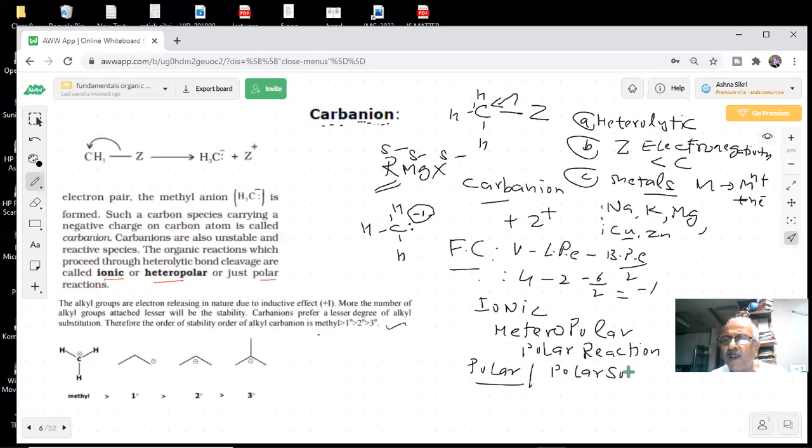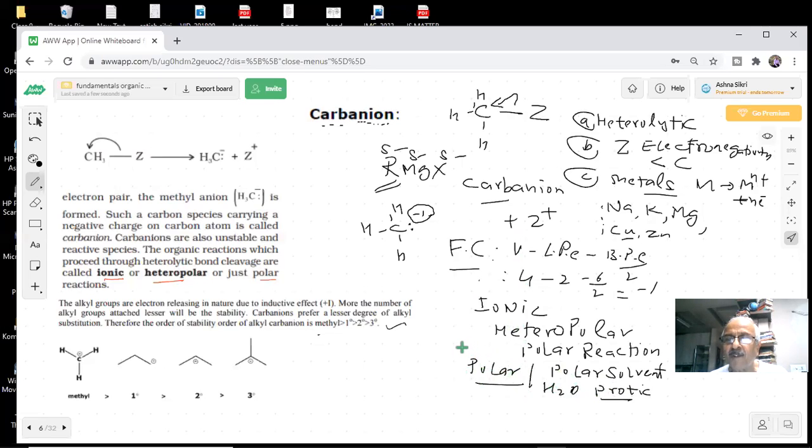Can you name a polar solvent? Polar solvents are water. Water is a protic polar solvent. Protic polar solvent. Yes or no? Every word has a meaning in chemistry. I hope you understand with me. I will try to decode everything so that you will know everything I'm talking about. So that is the story.